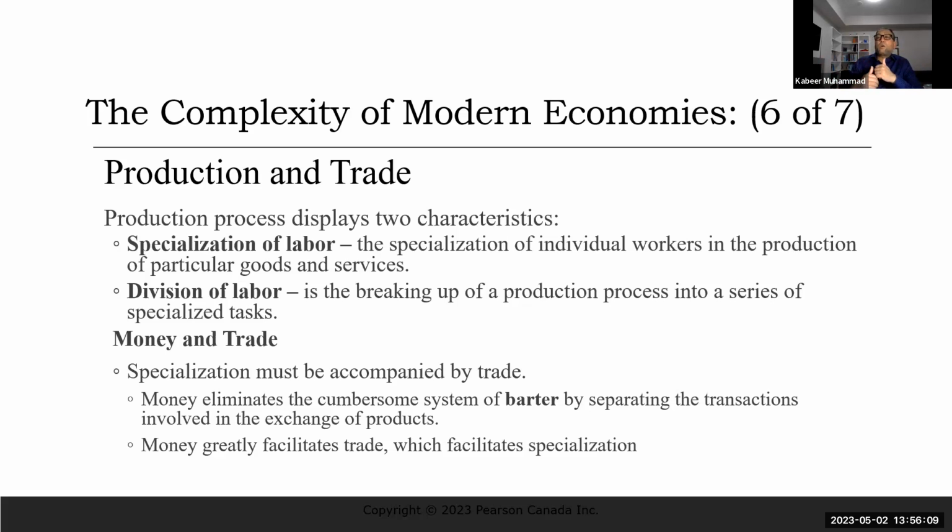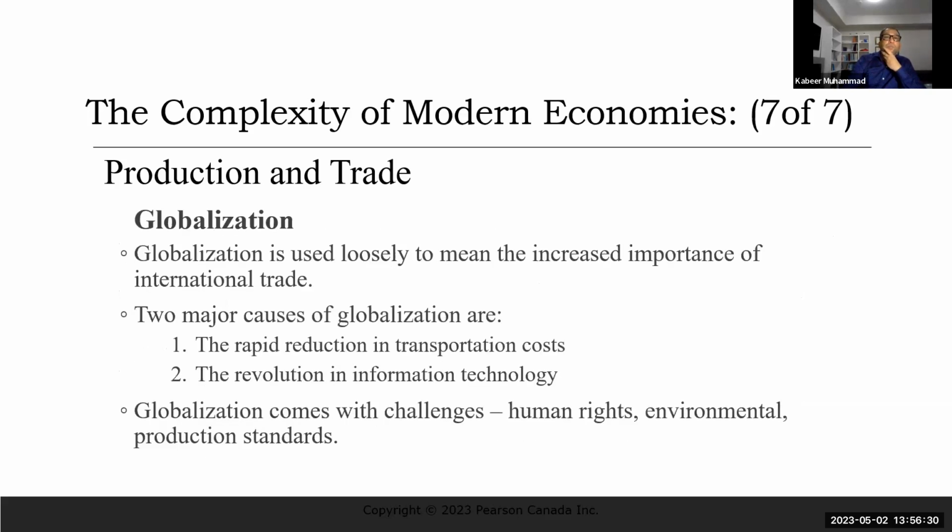But with the introduction of money in the economy, it is possible that people specialize, and by this way their living standards improve, and they are getting a lot of things which they don't need to produce. So that facilitates specialization and trade.